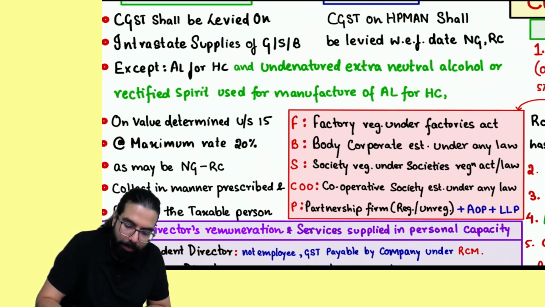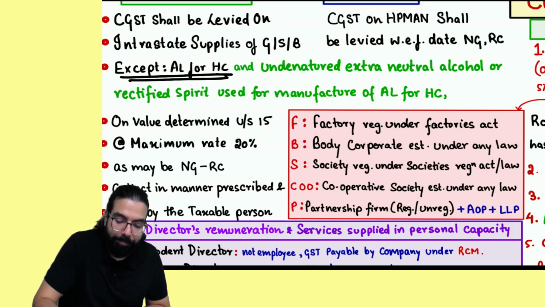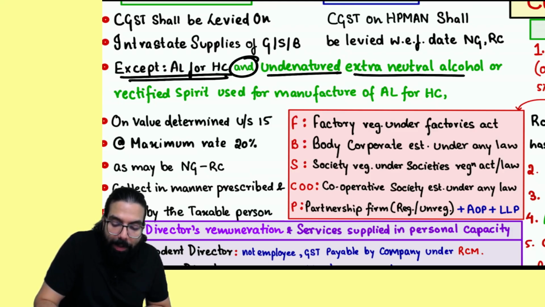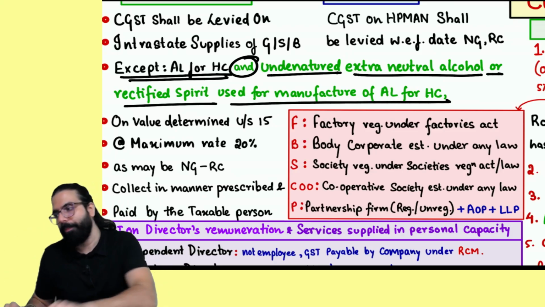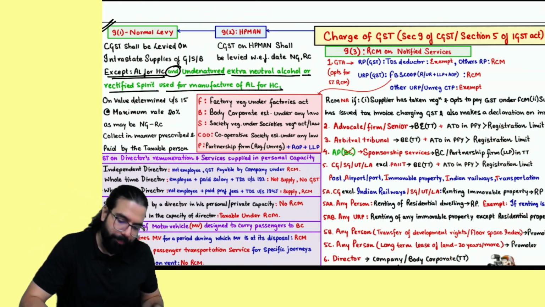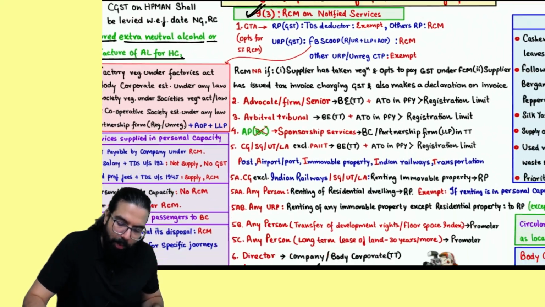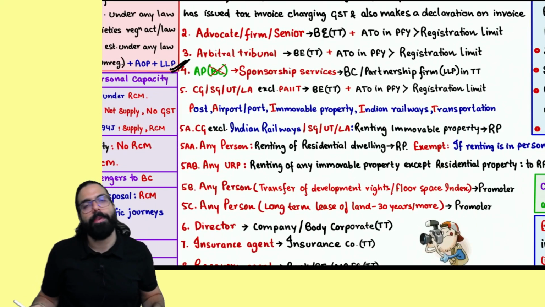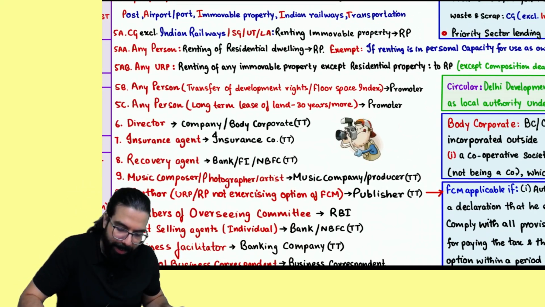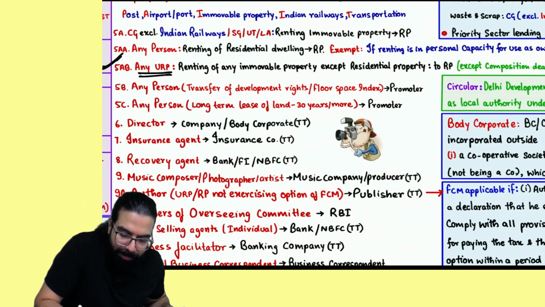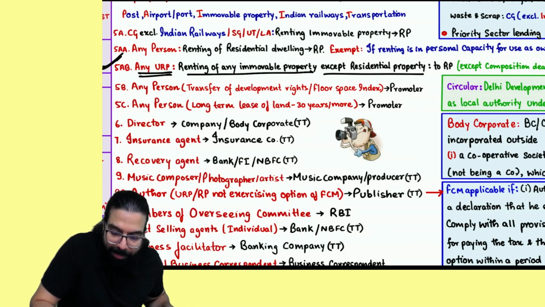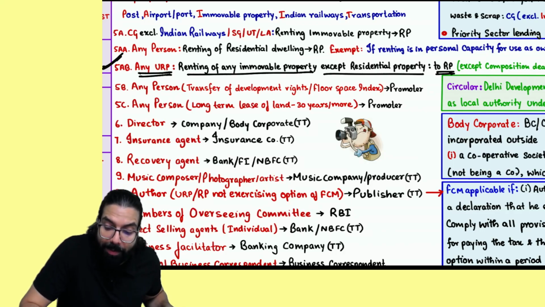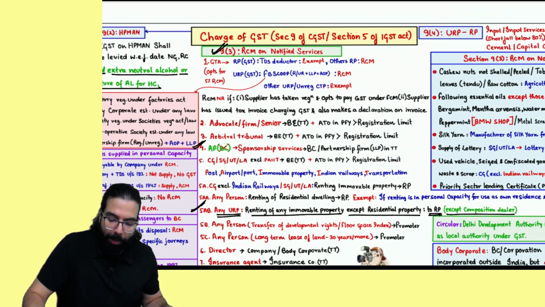9(1) में GST will not be levied on alcoholic liquor and undenatured extra neutral alcohol or rectified spirit, which is used for making alcoholic liquor. Answer, this point is clear. Now, 9(3), there are two amendments. One is there in the sponsorship service and one more over here. Whenever any unregistered person is renting any immovable property except residential property to a registered person except composition dealer, these 2 points have been added.